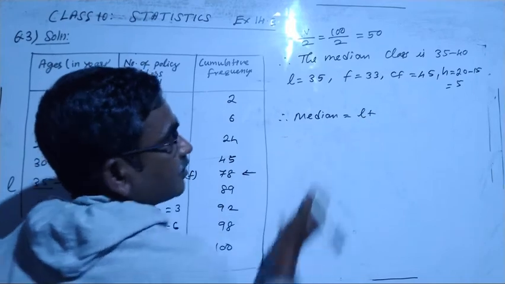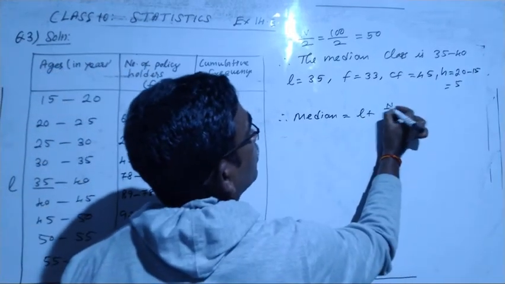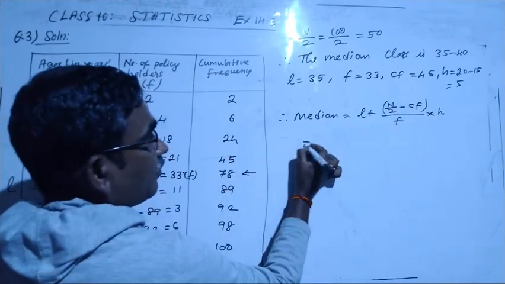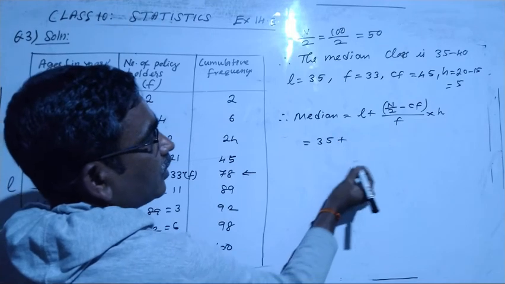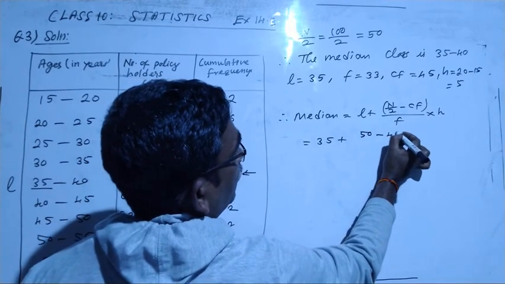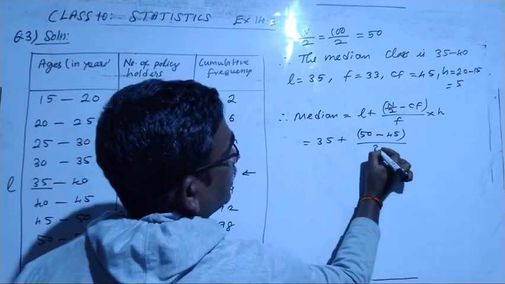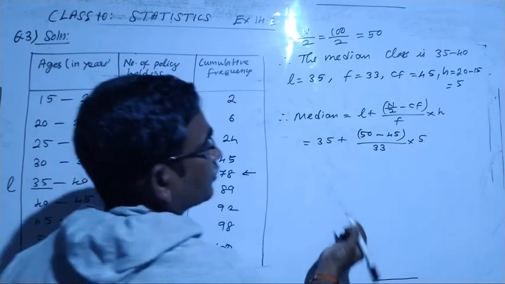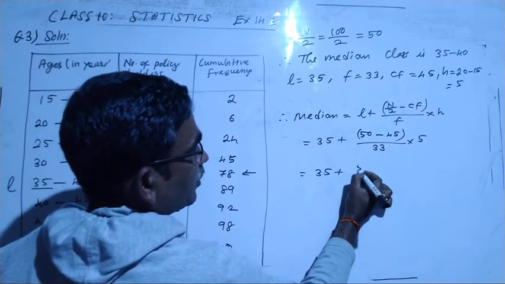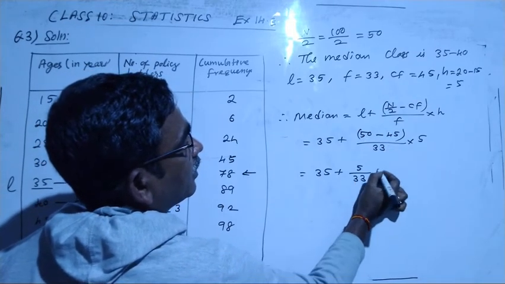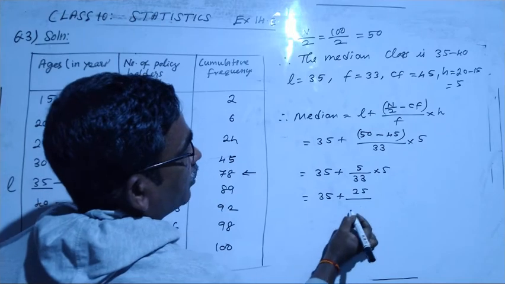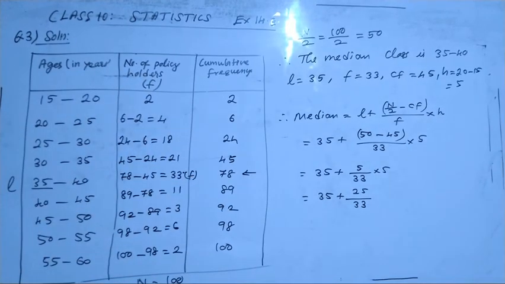Median is equal to L plus (n by 2 minus CF) by F, into H. So the L value we know is 35, n by 2 is 50, the cumulative frequency CF is 45, the frequency is 33, and H is 5. So 35 plus (50 minus 45) by 33 into 5. That is 35 plus 5 fives are 25 divided by 33.